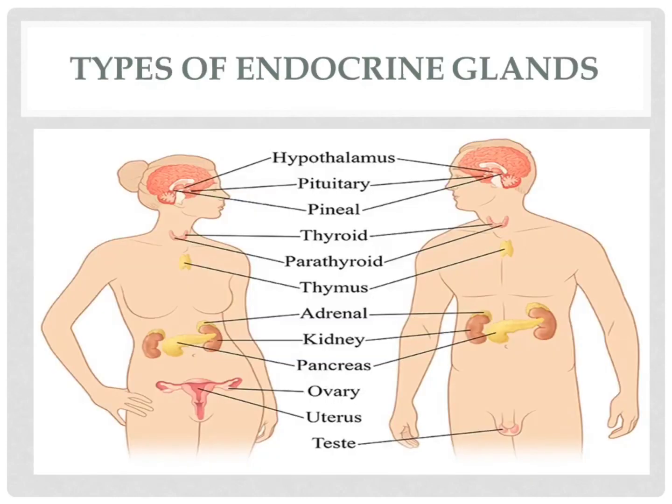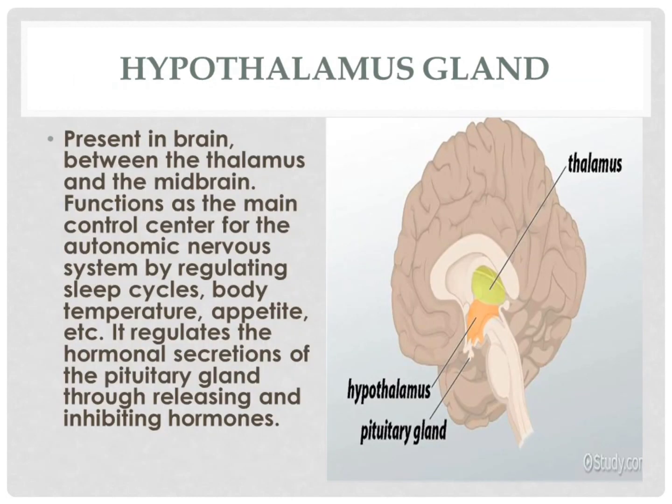Types of endocrine glands: hypothalamus, pituitary, and pineal. These three glands are found in our brain. Thyroid and parathyroid glands are found in the neck region. Thymus in the chest region. Adrenal gland is found on the two kidneys. Pancreas below the stomach. Ovary in the female reproductive organ and testes in the male reproductive organ. Now let's study the different endocrine glands one by one.